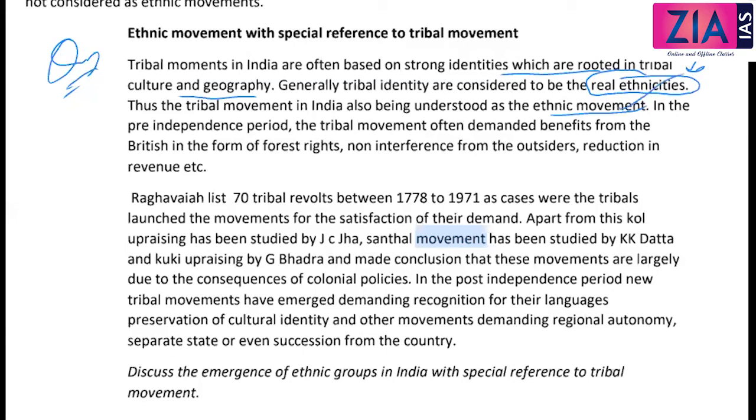In the pre-independence period, tribal movements often demanded benefits from the British in the form of forest rights and non-interference from outsiders. As I told you in the case of the Santhal rebellion, it was because of problems caused by outsiders, the exploitation by the Dikus. They started grabbing agricultural land, forest land and cultivable land, exploiting tribal women, and reducing revenue. So these were their actual demands before independence.